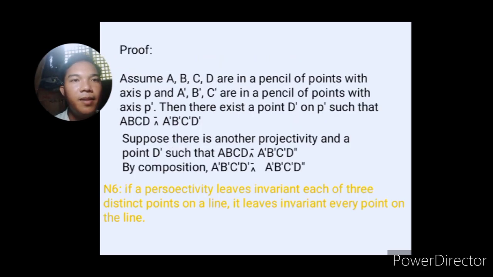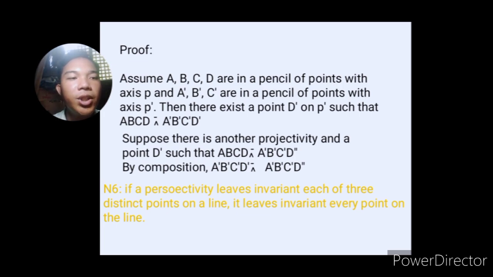So assume A, B, C, D are in a pencil of points with axis P. So in other words, they are lying on line P, and then let's say we have A prime, B prime, C prime, another pencil of points with axis P prime.